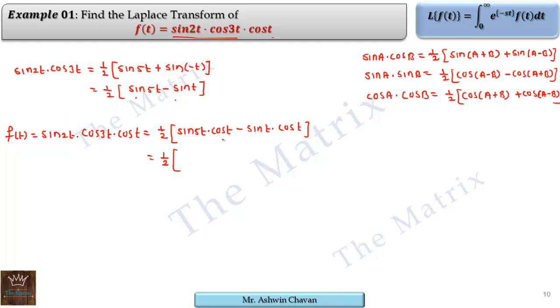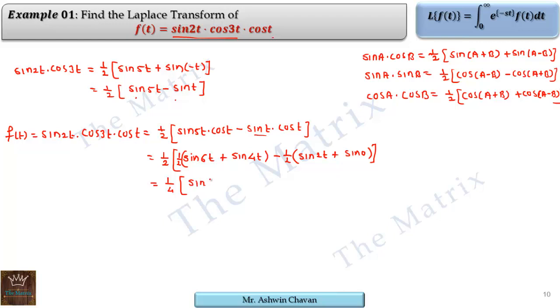The first term is of sine a cos b form, so use the same formula again: it is another half of sine of their addition, that is sine 6t, plus sine of their subtraction, that is 5t minus t, which is 4t here, minus, again this is of sine a cos b form, so it is half of sine of their addition, that is sine of t plus t, that is 2t, plus sine of their subtraction, that is sine of 0. Okay, so if we simplify, we get 1 by 4 outside as half everywhere.